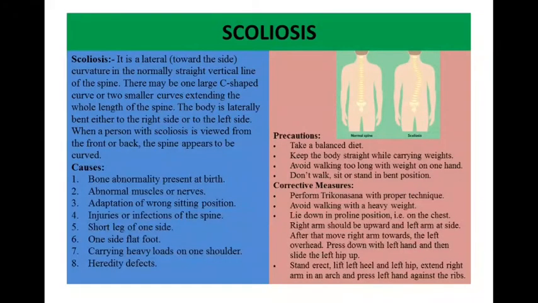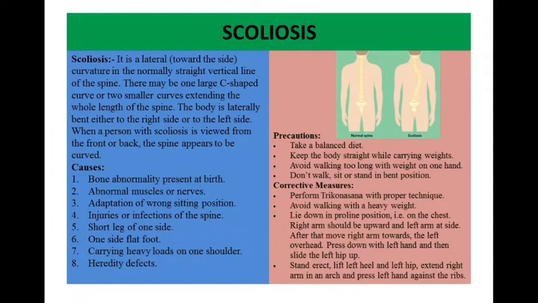Scoliosis. It is a lateral, towards the side, curvature in the normally straight vertical line of the spine. There may be one large C-shaped curve or two smaller curves extending the whole length of the spine. The body is laterally bent either to the right side or to the left side. When a person with scoliosis is viewed from the front or back, the spine appears to be curved. You can see in the picture on the right hand side a person with a normal spine and a person with